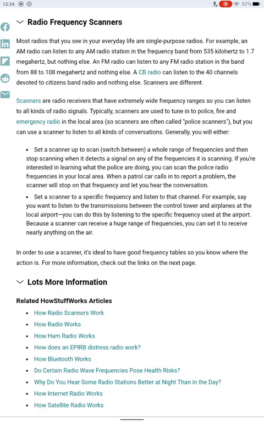Scanners are radio receivers that have extremely wide frequency ranges so you can listen to all kinds of radio signals. Typically, scanners are used to tune into police, fire, and emergency radio in local systems, so scanners are often called police scanners. But you can use a scanner to listen to all kinds of conversations. Generally, you will either set a scanner up to switch between a whole range of frequencies and stop scanning when you detect activity, or set up a scanner on a specific frequency and listen to the channel.